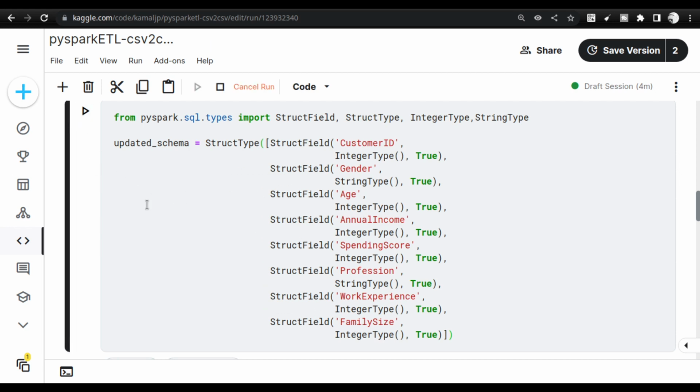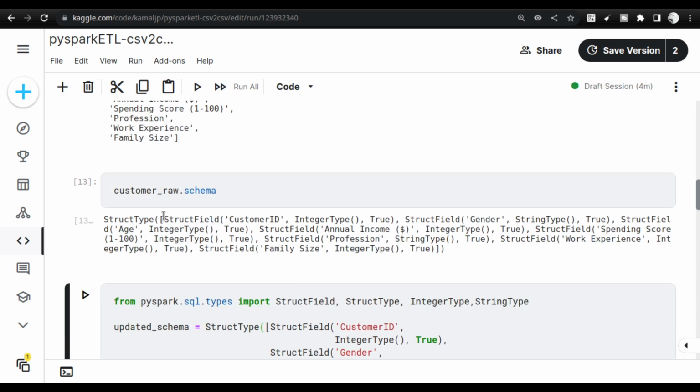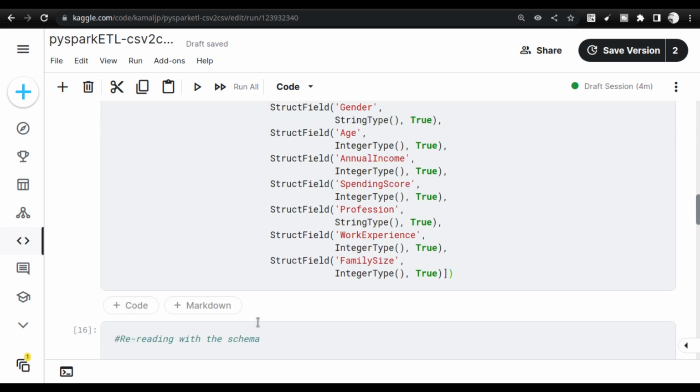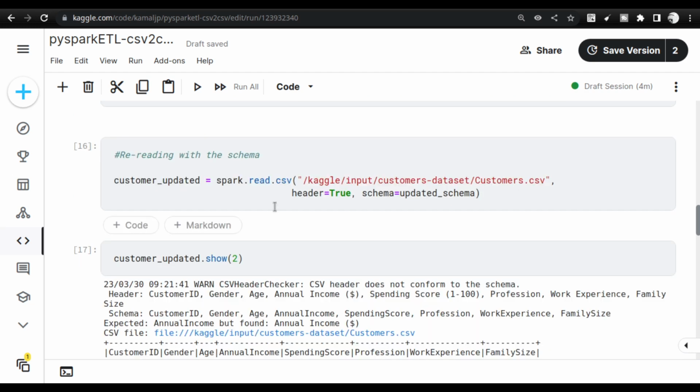And next, in case of pandas, if you are from the pandas background, what you will basically do is take the customer_raw.columns and put an equal to, take this list, copy it here and correct it. Okay, but in case of PySpark you cannot do that. So we have to go through the process.